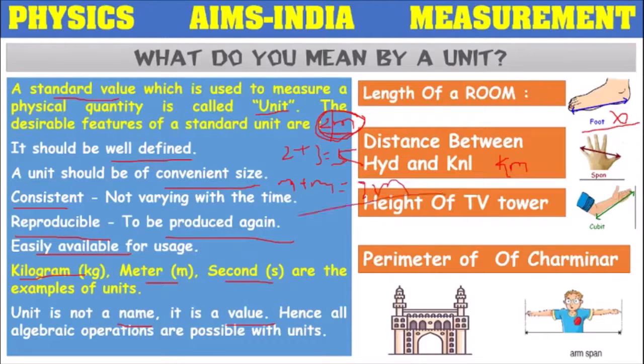We can write it as 2 meter. Meter plus meter equal to 2 meter. Or centimeter into centimeter, centimeter square. Like numbers, for the units also all kinds of algebraic operations are possible. So we will continue the topic in our next video.